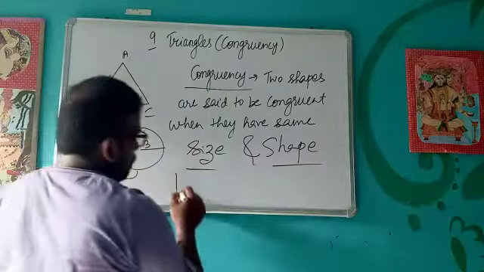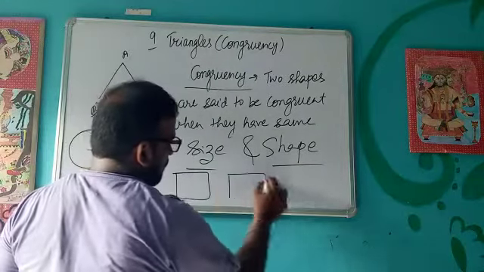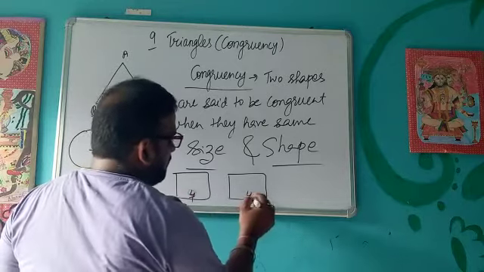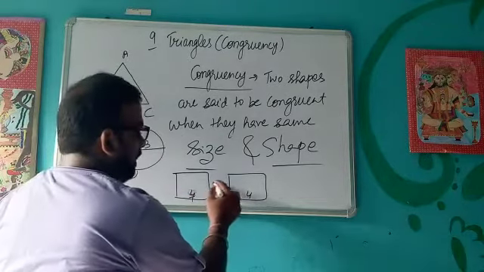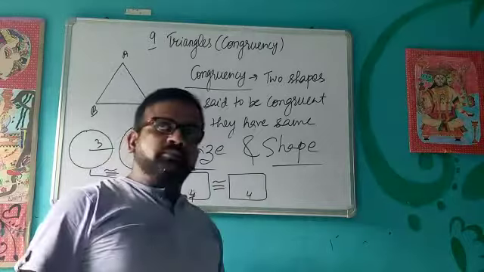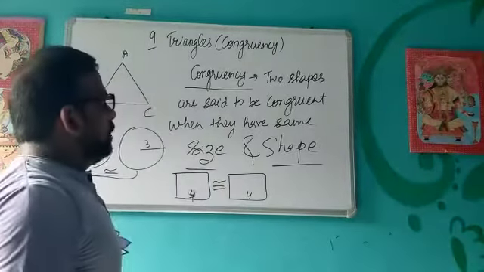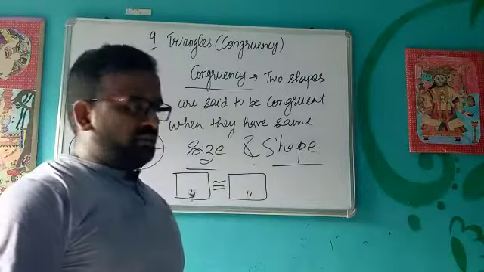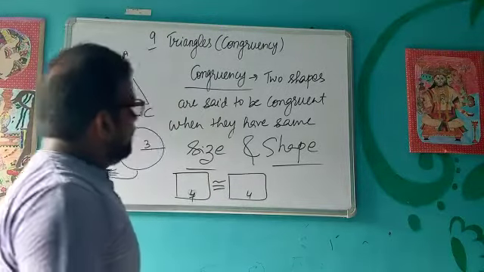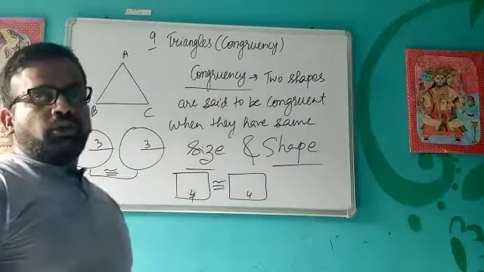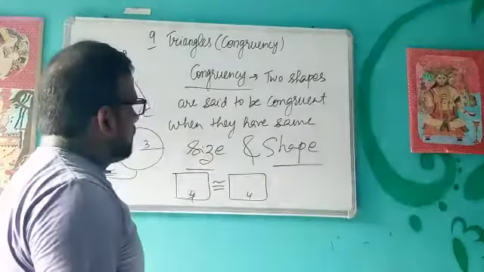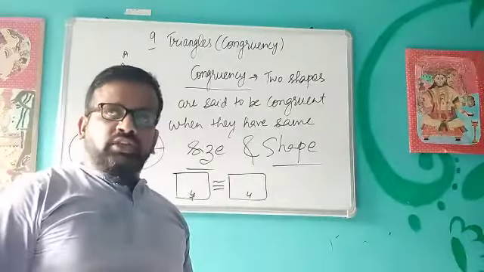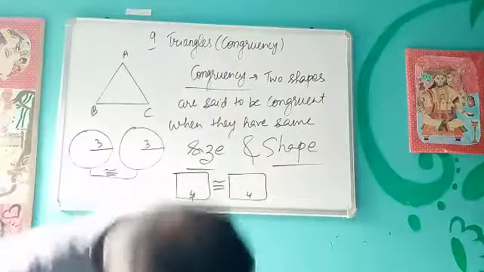Suppose I take two squares and both squares have a side of 3 centimeters, or suppose 4 centimeters, then we can say that these two squares are congruent to each other. So this is the meaning of congruency: when two shapes are exactly the same in size as well as shape, those two shapes are known as congruent shapes. So in this chapter we will study the congruency of triangles.